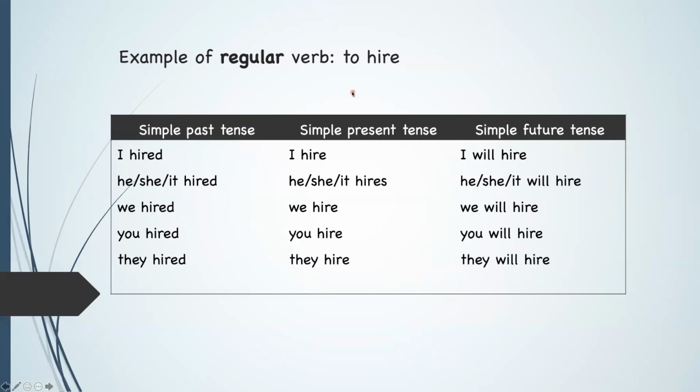The regular verb to hire follows the same pattern. Past tense ends in ed. I hired, he, she, it hired, we hired, you hired, they hired. Simple present: I hire, he, she, it hires, we hire, you hire, they hire. Simple future: I will hire, he, she, it will hire, we will hire, you will hire, they will hire.